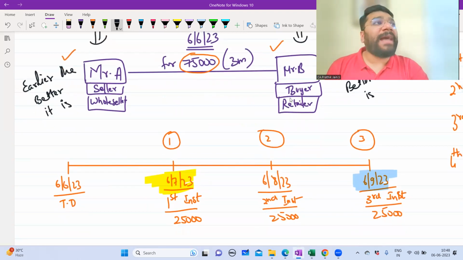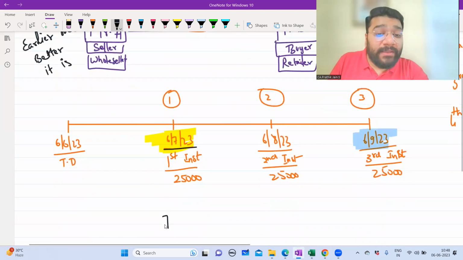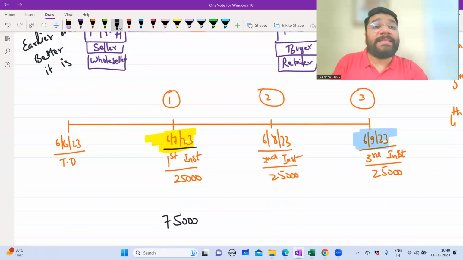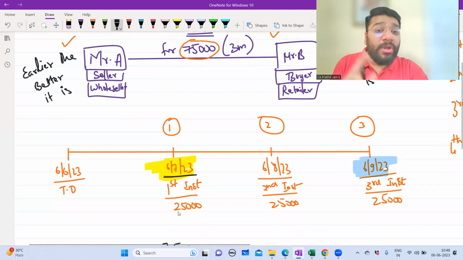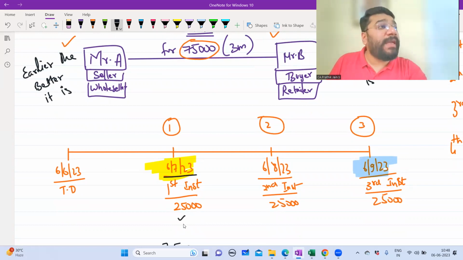Okay. Now, let's go as per Mr. A. As per Mr. A, if I receive the payment on 6/7/23, how much money am I receiving? Full 75,000. Now, please understand this. When the transaction of buy and sell was executed, both of them agreed that if this money is received and paid on this date, I'm okay. If the money is received and paid on this date, I'm okay. If the money is received and paid on this date, I'm okay. Which means the seller is okay to receive 25,000 on this date.